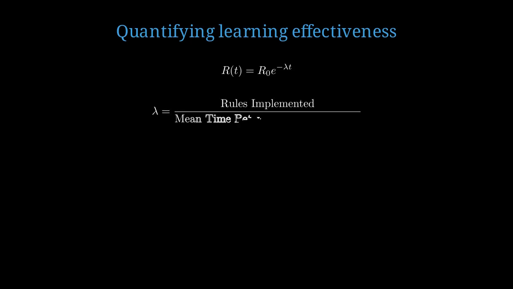Let's quantify how effective this system is. We can model learning as a decay in error repetition rate over time. The repetition rate R at time t equals the initial rate R0 times e to the negative lambda t, where lambda is the learning rate constant. Lambda equals rules implemented divided by mean time between implementations. More rules implemented faster increases the learning rate.